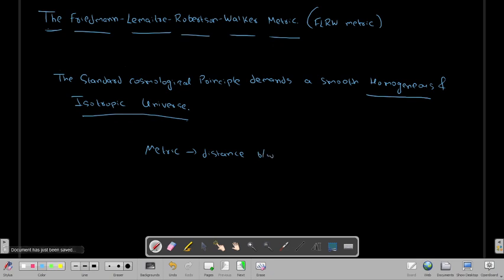Based on this metric which we design here, this metric will directly go into Einstein's equations, and from Einstein's equations we will get our equations of motion.